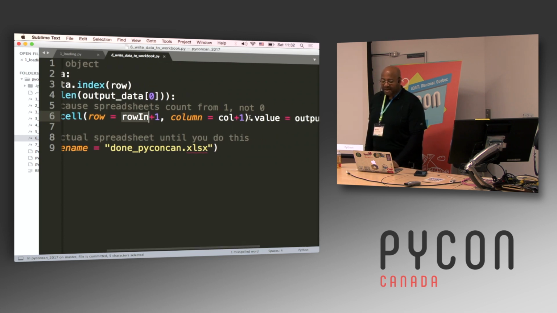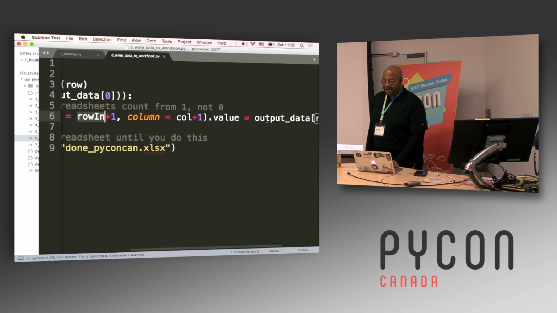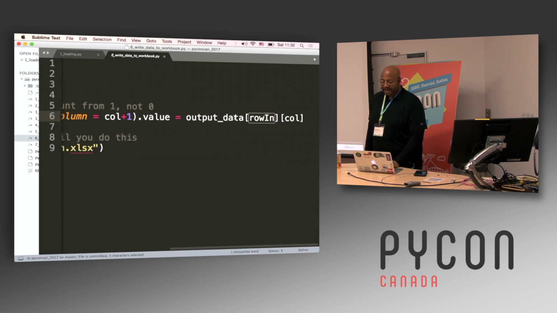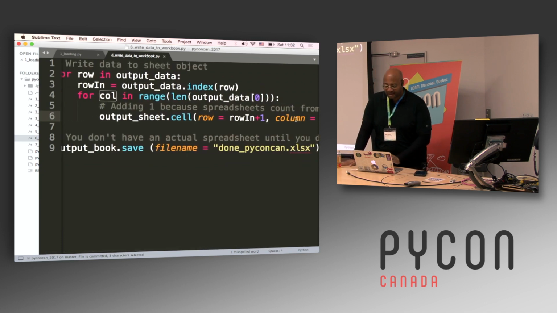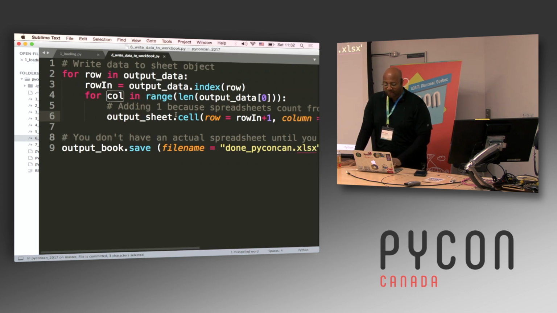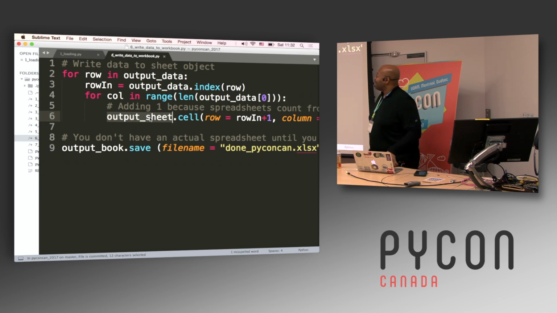And then, given that cell, I'm saying dot value. So I'm setting that value to the output data in that row index in that column. There's that little tricky thing there because, again, spreadsheets start counting from 1, but Python starts counting from 0. So this is going to take that output data construct and write its data to this worksheet object, to the output sheet. Now I have in memory a workbook with a worksheet in it that has the data that I want in it. I still don't have a spreadsheet until line 9, however, and this is the important part because you can't send anybody anything until you've done this. So line 9, you do this output, you save it and give it a file name, and now you actually have a spreadsheet.